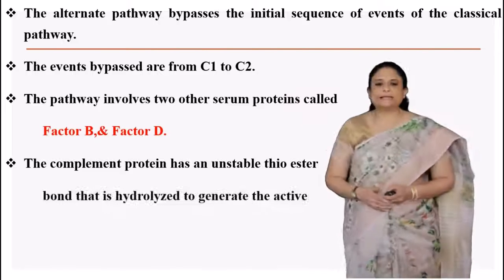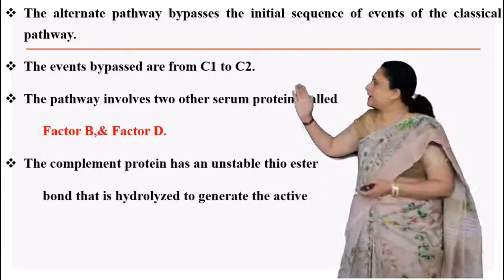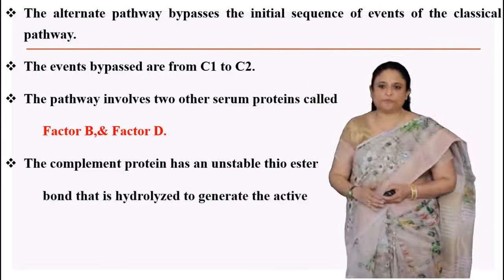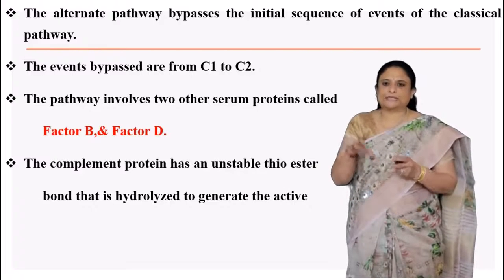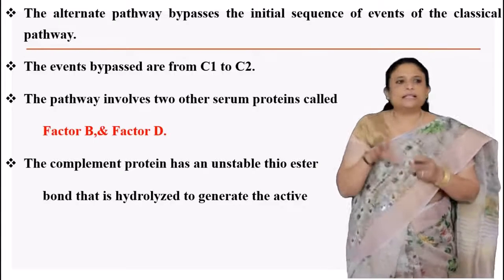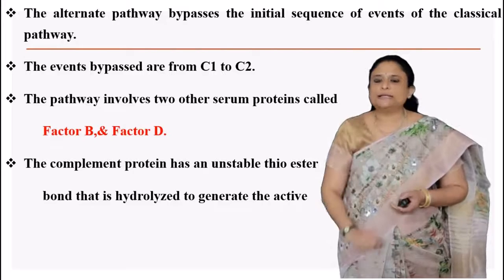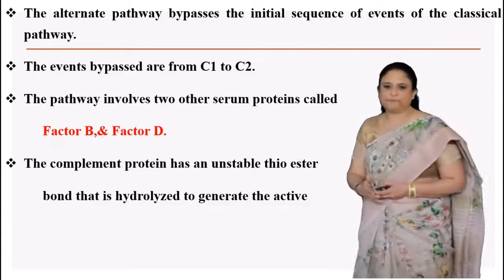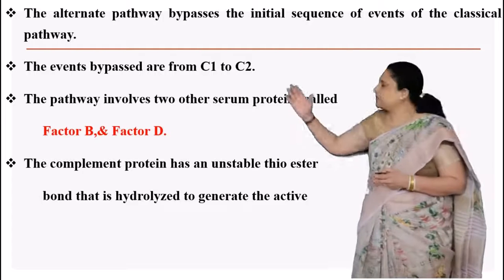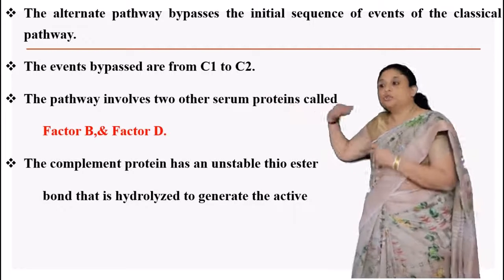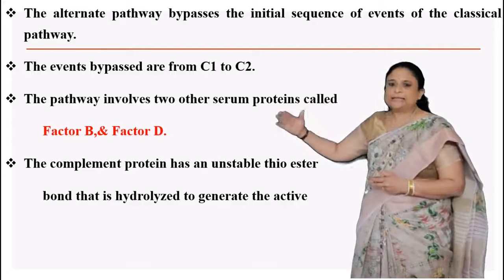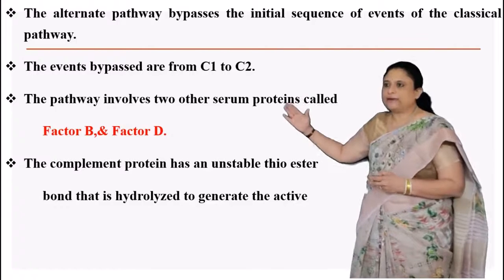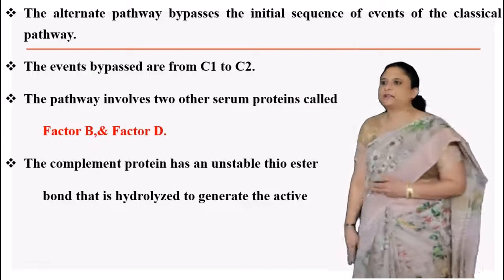It mostly bypasses the events carried out by C1, C4 and C2. In their place, this pathway involves two other serum proteins called factor B and factor D. Okay students, this pathway involves two other serum proteins other than C1, C4 and C2, that is factor B and factor D.